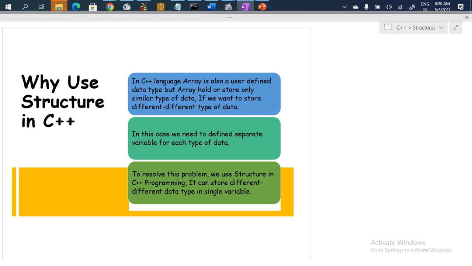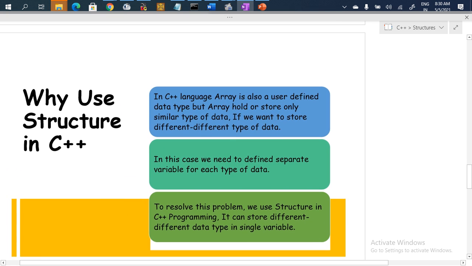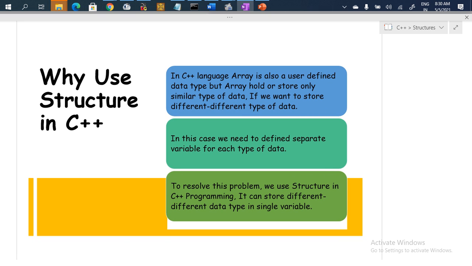Welcome back everyone, and now in this video we are going to see why we are using structure in C++. There are many reasons why we use structure in C++. We have listed a few of the different reasons why we are using structures in C++. Though we have classes, and we can do all the things in the classes, what is the reason why we